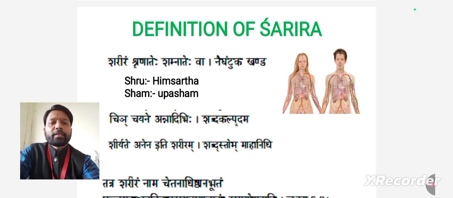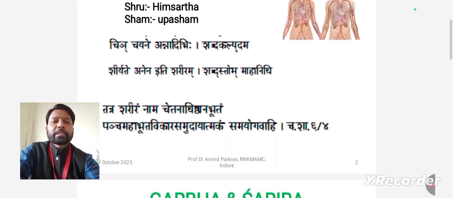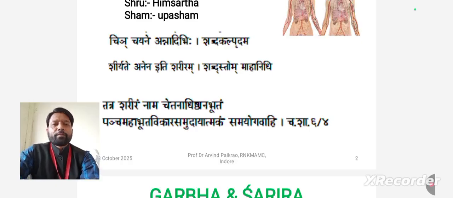Next definition is Tatra Sharirna चेतना अधिष्ठान भूतम पंच महाभूत विकार समुदायात्मकम samyog vahi. Sharir is defined as the adhishthan of Chetana, in which the Pancha Mahabhutas are situated, or a combination of Pancha Mahabhuta along with Chetan Tattva, that is Atma. This is the Shad Dhatvatmak Purush, we can say.